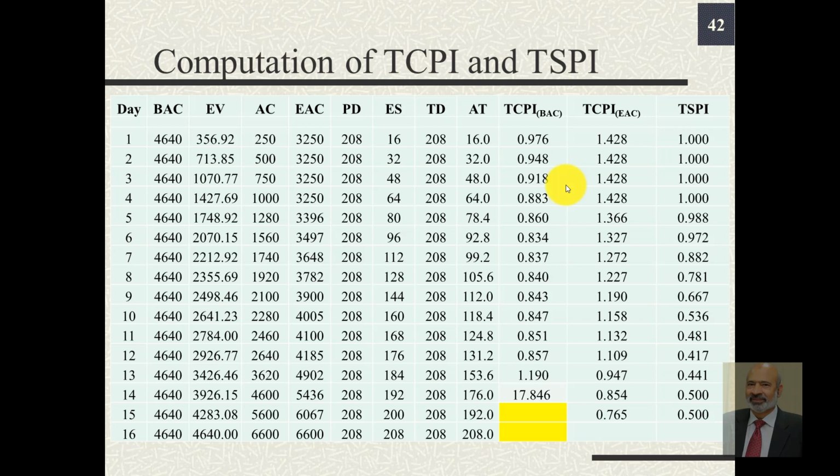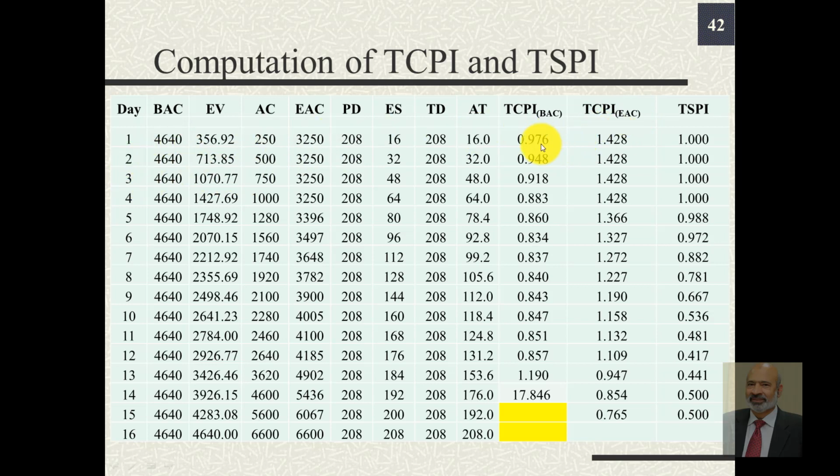This table depicts the TCPI and TSPI values. Once again, some of the columns you will see reproduced, but what we do need are the columns for planned duration, earned schedule, total duration and at time. And using the values in this table, we can compute TCPI where the basis is BAC, budget at completion, as well as EAC for each row or at the end of each day.